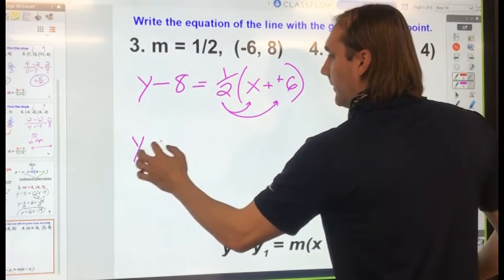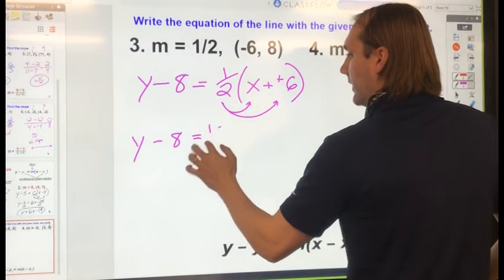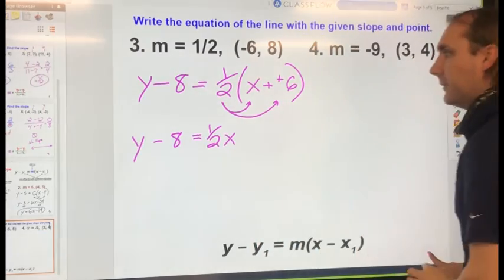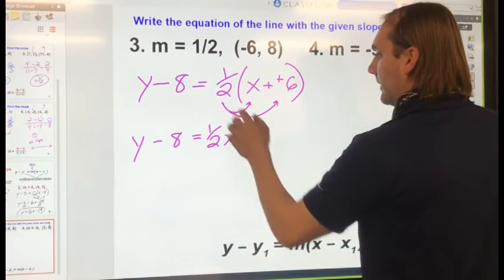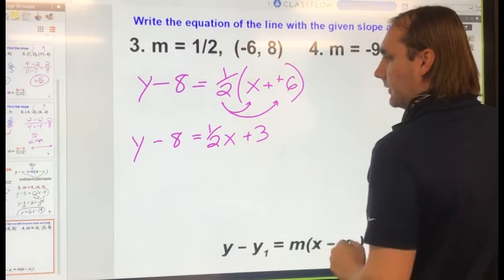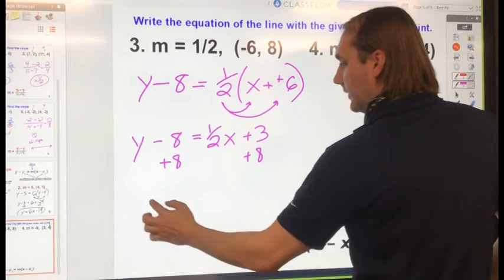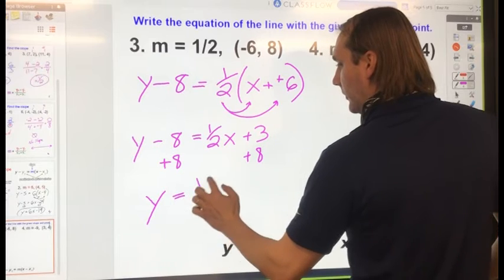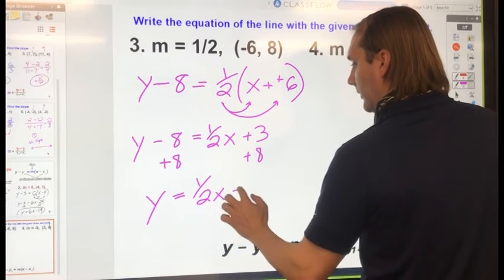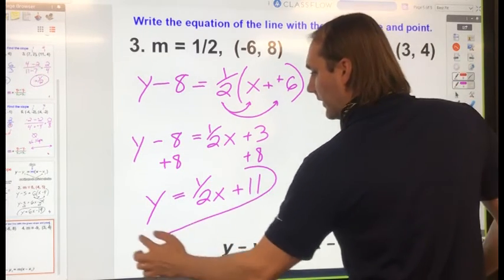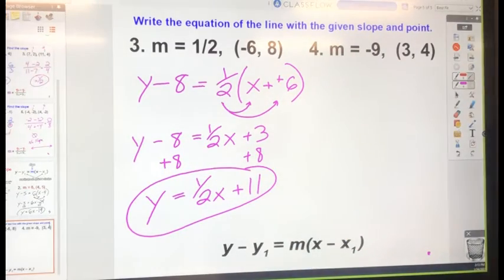I get y minus 8 equals 1/2 x, and 1/2 times 6 is the same as 6 divided by 2, which is 3. And now one more thing is to add 8, and I get y equals 1/2 x plus 11. There's my equation that has slope 1/2 and goes through the point -6, 8.